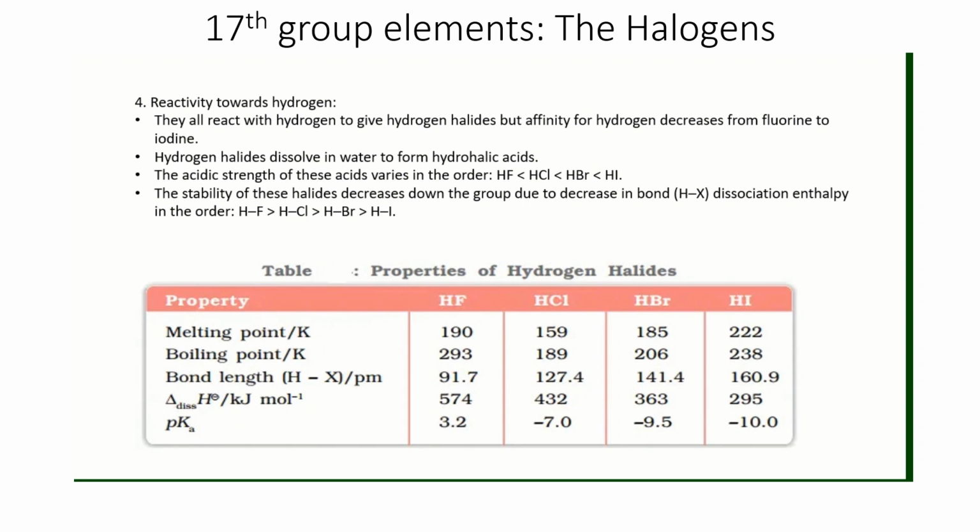So maximum bond dissociation enthalpy, maximum stability. For pKa value, those that are least acidic have highest pKa, those that are most acidic have least pKa. pKa value is inversely proportional to acidic strength.